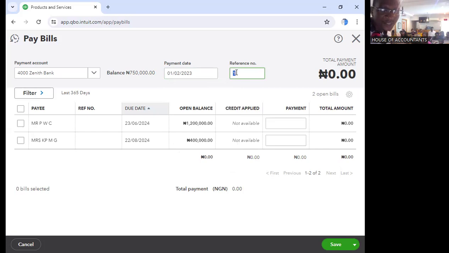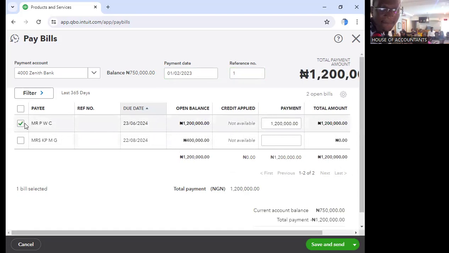How much do they pay? Let's say you will take this. If they paid everything, you just tick it and everything will go. Then, is it everything they paid? No, they did not pay everything. You just change to what they paid. We only have 750. So let's say they pay 500 out of 750.